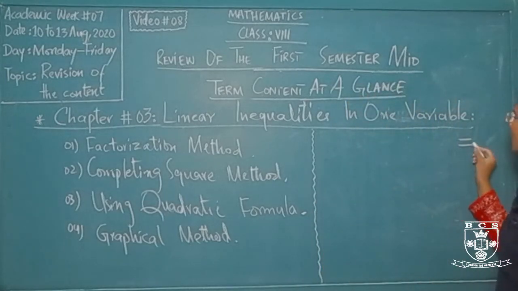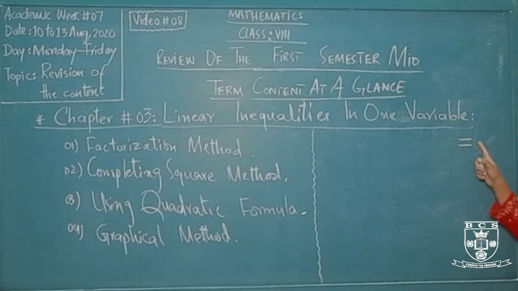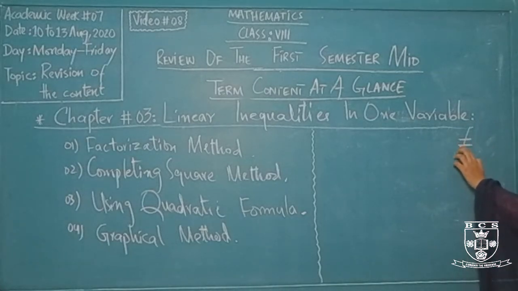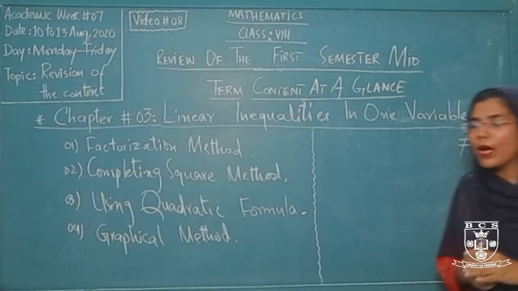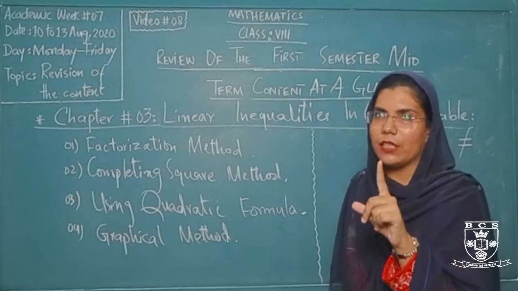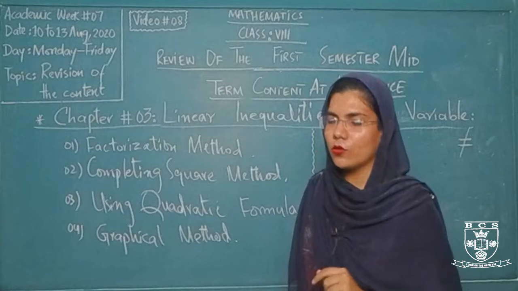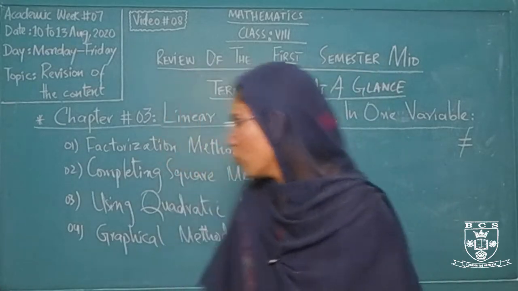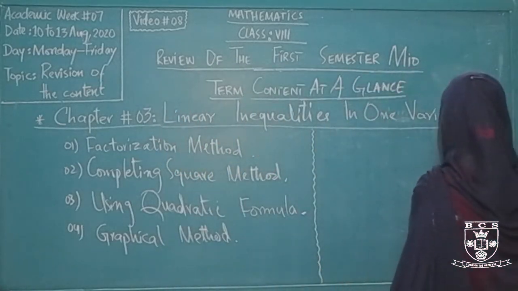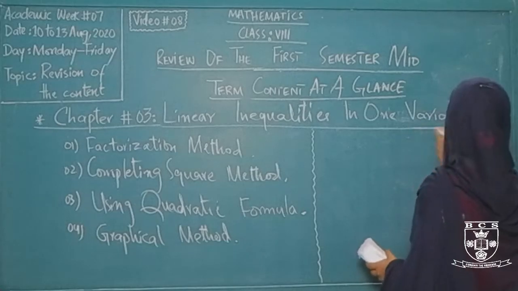If this sign is written in this form, this is read as is equal to, and if this sign is represented with this particular diagonal line, this is read as is not equal to. So if there is equality, this is simply an equality. But if there is an inequality, there are two different conditions for the two sides of the inequality. They may be lesser or they may be greater.